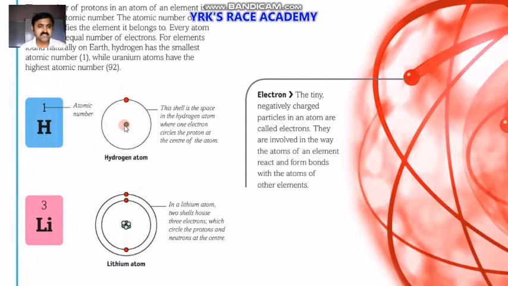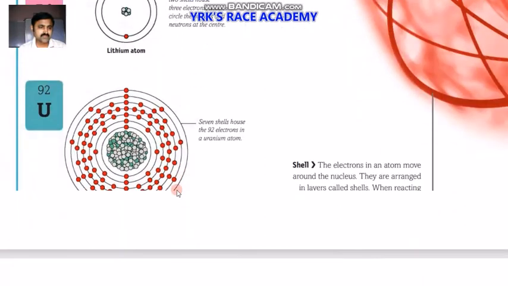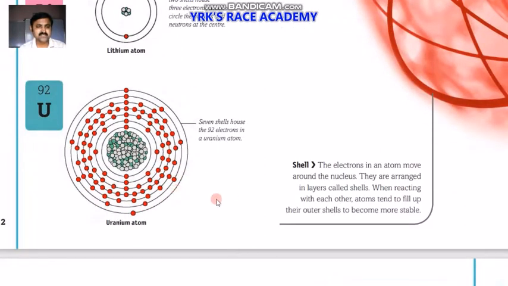So this shell is a space in the hydrogen atom where one electron circles the proton at the center of the atom. In lithium, we have three electrons in the shells. In a lithium atom, two shells house 3 electrons, which circle the protons and neutrons at the center. In the case of uranium, there are 7 shells housing 92 electrons around the nucleus.